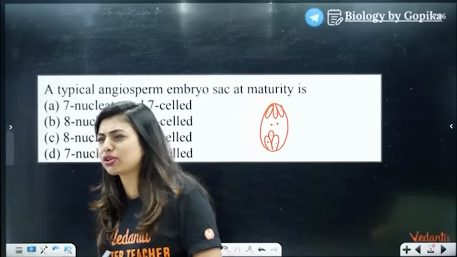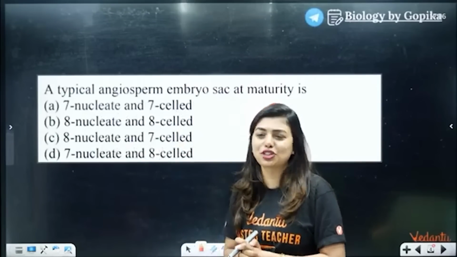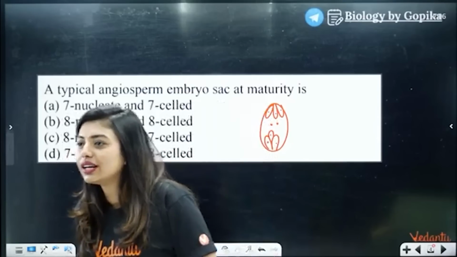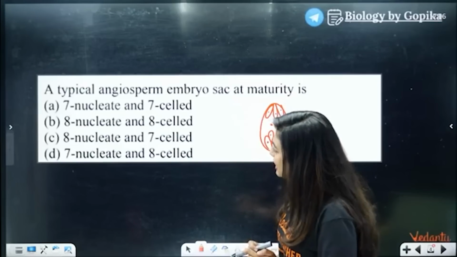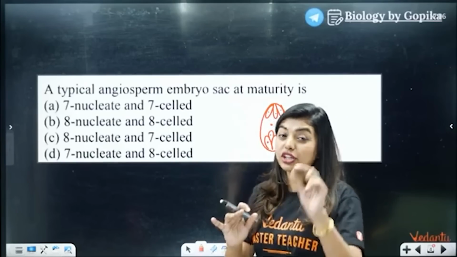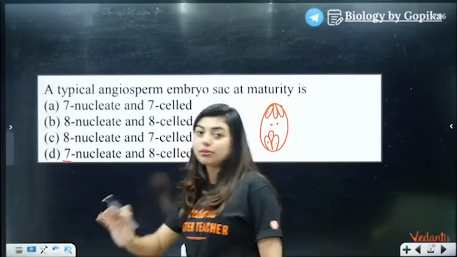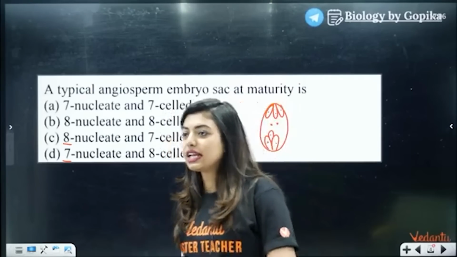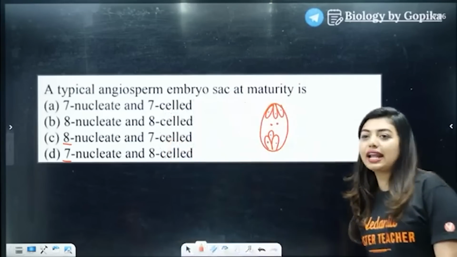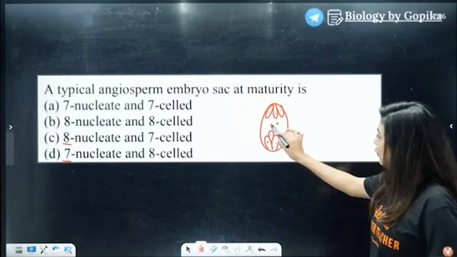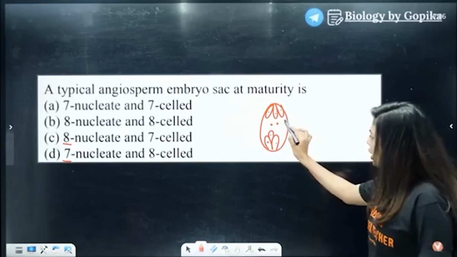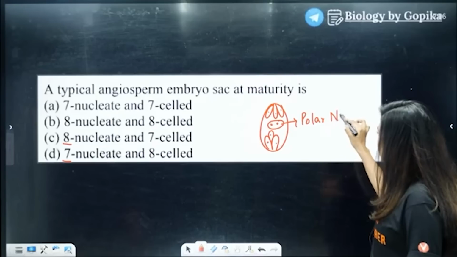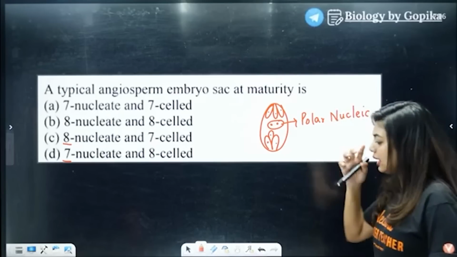Come on, quickly in the chat box. Why do I see so many different options? Some are telling A, some are telling C, some are telling D. Look at the question properly. Just because you see 7 in the starting, that does not mean it's the answer. Just because you're seeing 8 first, that does not mean it's the answer. 7 nucleated, 8 celled: 1, 2, 3, 4, 5, 6, 7, 8. 8 cells. Do you consider this whole thing as one polar nuclei? I want all of you to open your NCERT and check the answers.